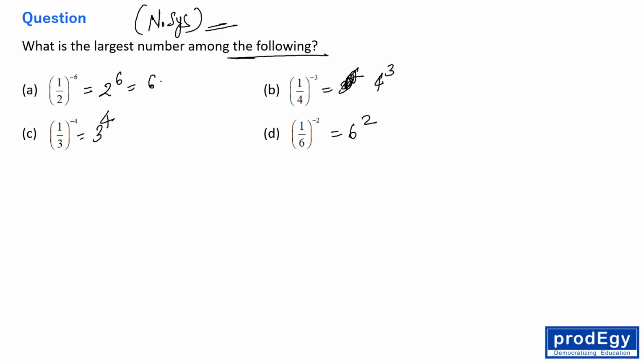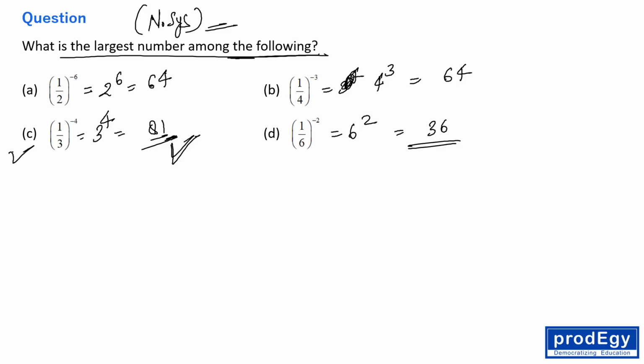So 2 to the power 6 is 64, 4 to the power 3 is 64, 3 to the power 4 is 81, 6 square is 36, right? So what is the largest among the following? Largest is 81. C option is the right one, right? This is actually a very easy question, friends. This will hardly take around 10 to 15 seconds of your time. Very easy question, I should say, right?